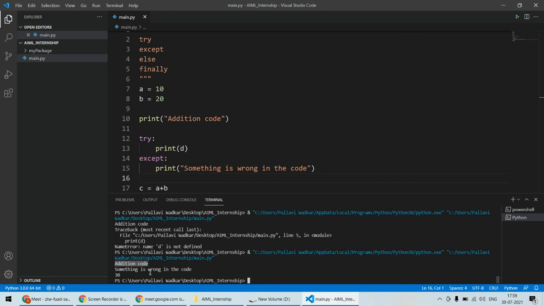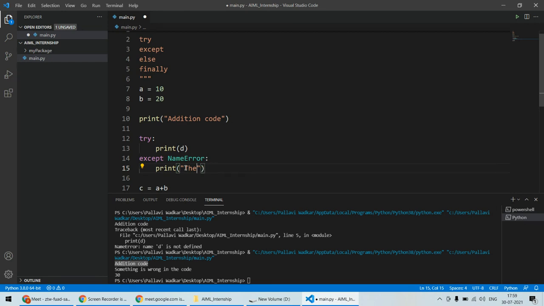Now for example, we see ki except name error. Firstly we'll check for the name error. In this particular case it should not be in brackets, only name error. If it is name error, it should print over here, there is name error.